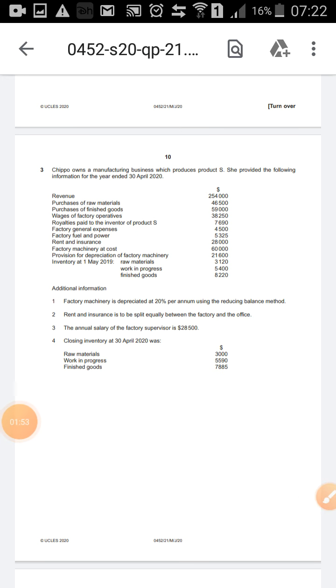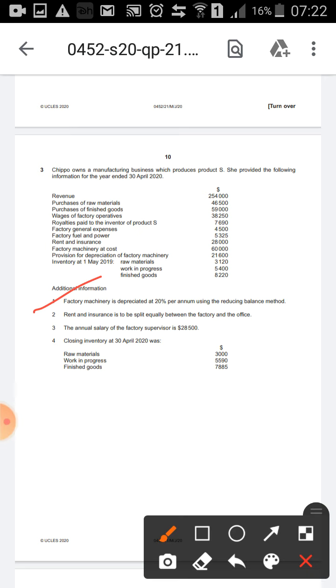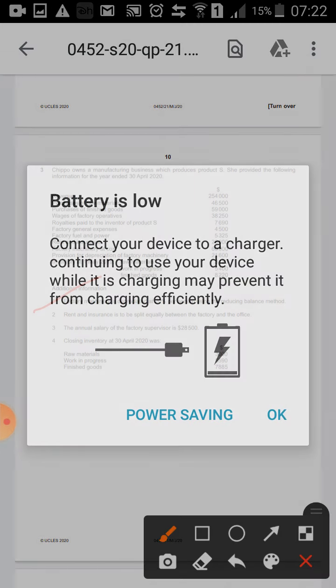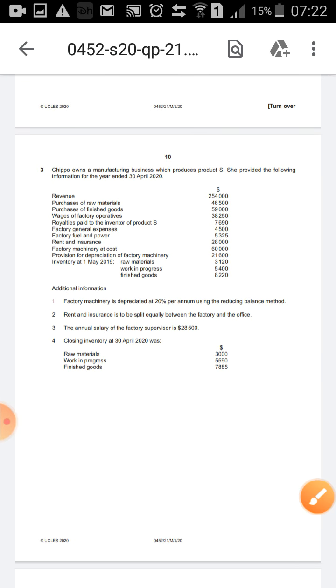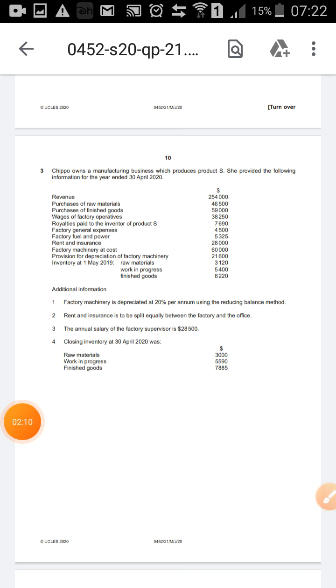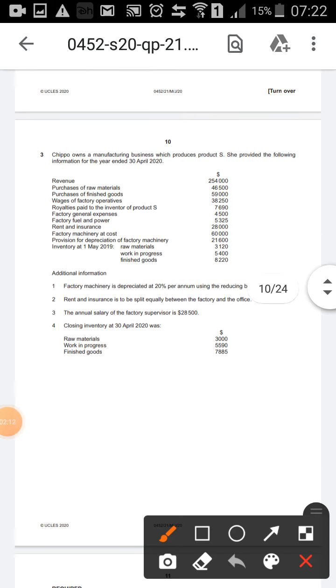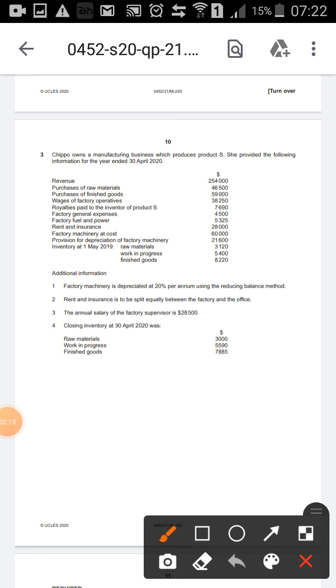There is certain additional information which you need to consider, that factory machinery is to be depreciated by 20% using the reducing balance method. Okay, so where is the balance of factory machinery? So here we have the factory machinery at cost, which is 60,000. Yes, and you will calculate 20% of that.